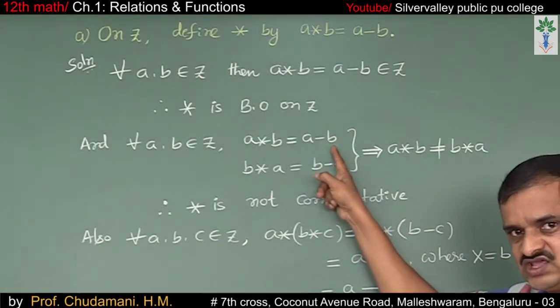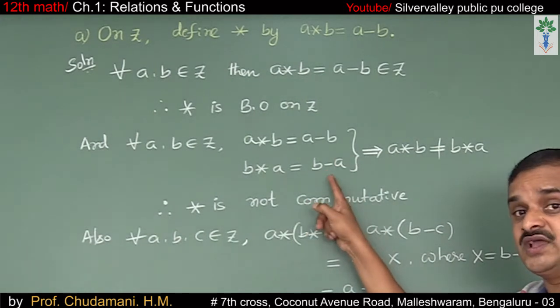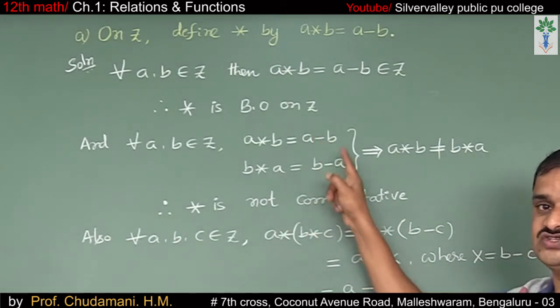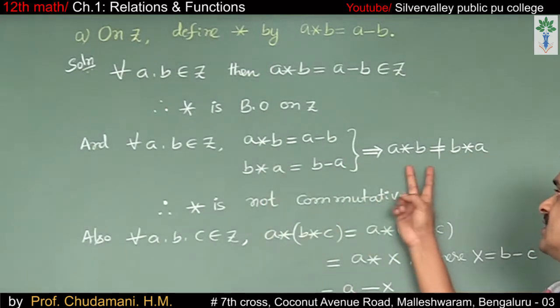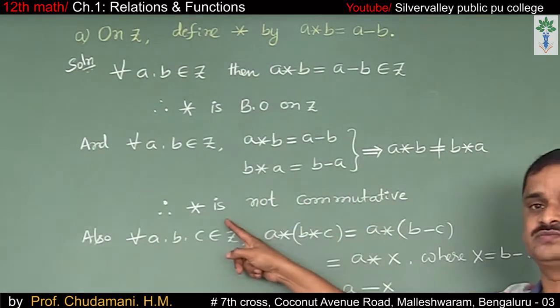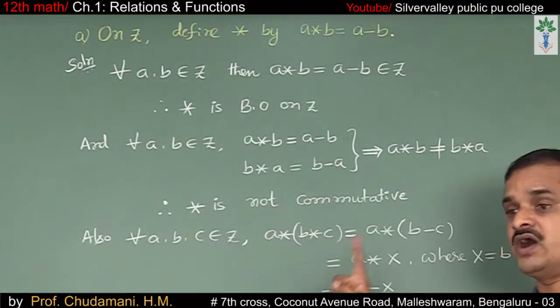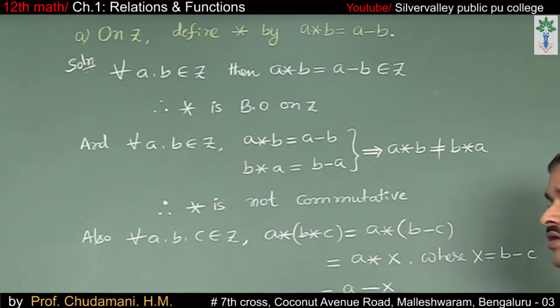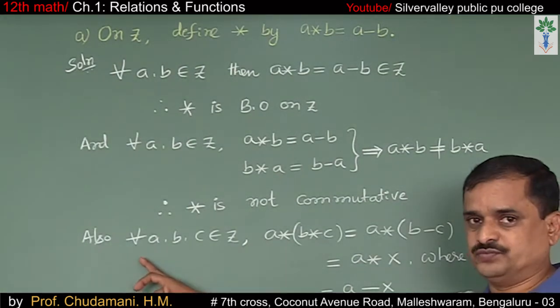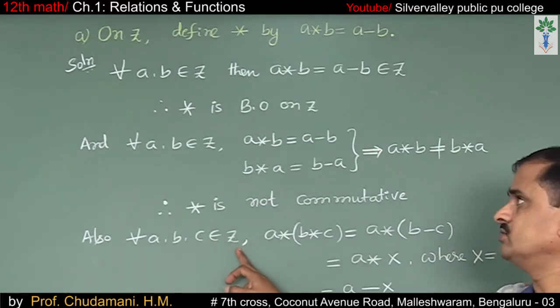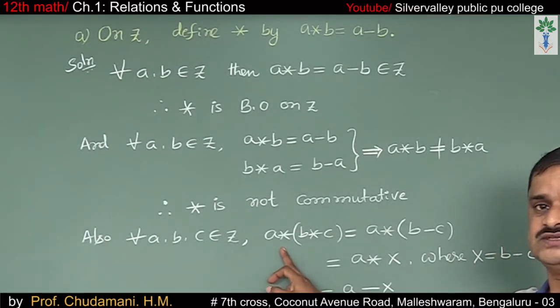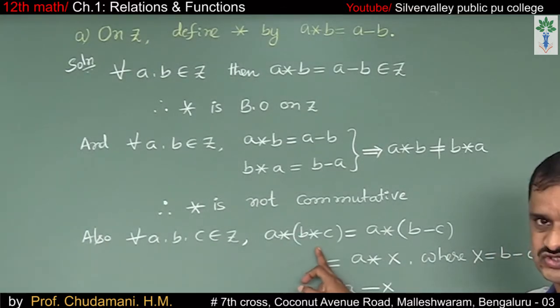For example, 2 star 3 is 2 minus 3, which is minus 1, and 3 star 2 is 3 minus 2, which is plus 1. Minus 1 and plus 1 are not equal, you know. That's why a star b is not equal to b star a. Therefore, star is not commutative. Also, for all three elements a, b, c belongs to Z, consider (a star b) star c.